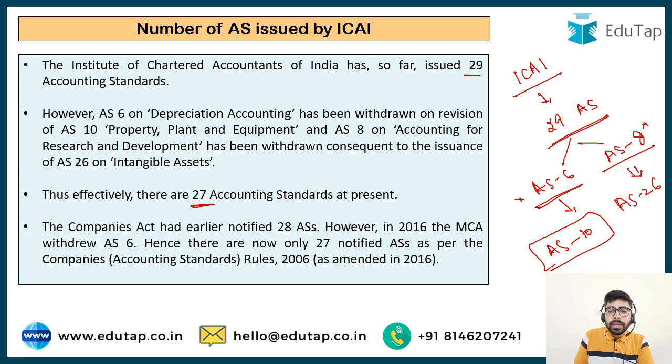Now the companies had earlier notified 28 accounting standards under the Companies Act, but after the denotification of Accounting Standard 6, there are only 27 notified accounting standards for the companies as well. So in effect, we have 27 accounting standards for all the entities including companies, but 29 were originally issued by the Institute of Chartered Accountants of India. So this is something you have to remember.